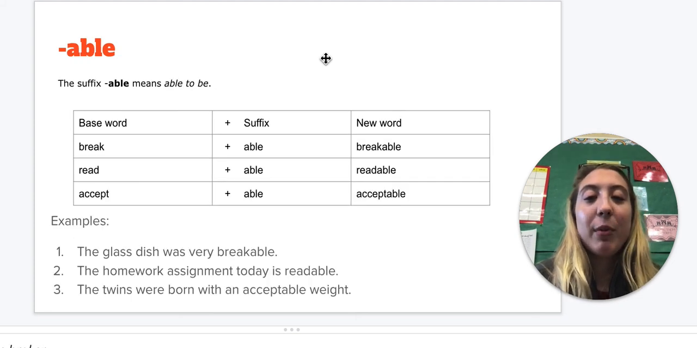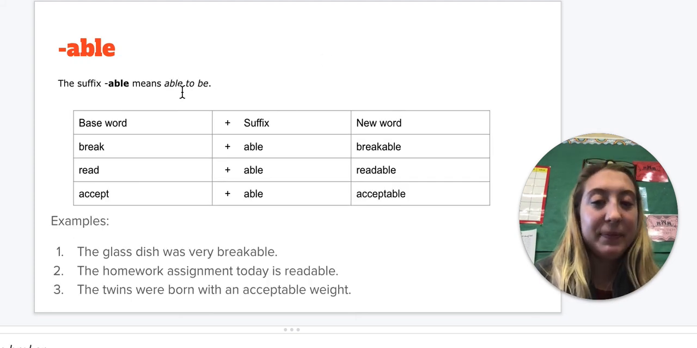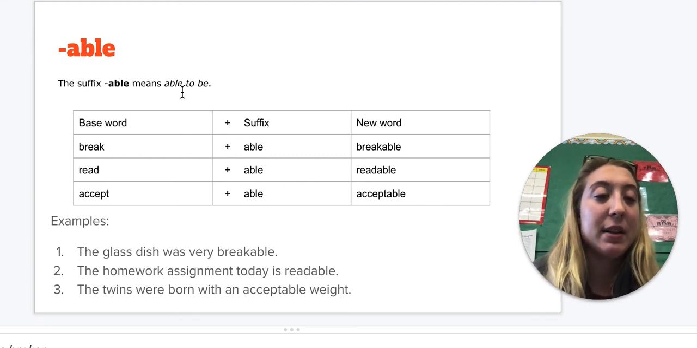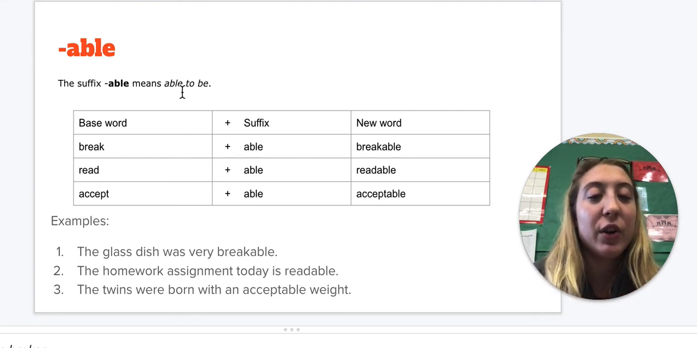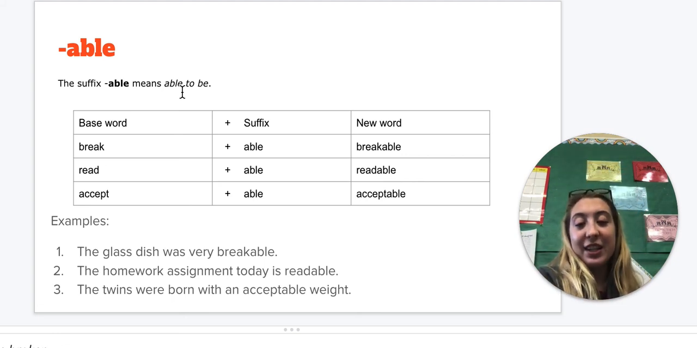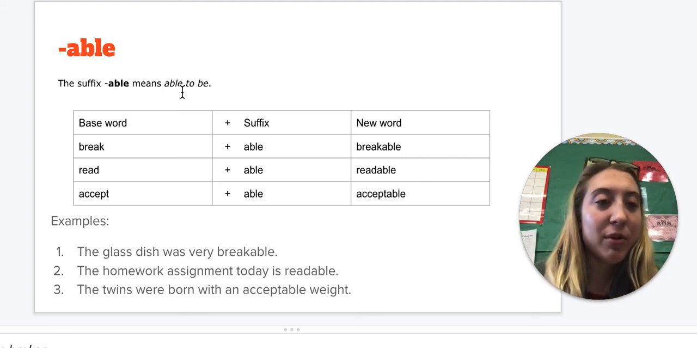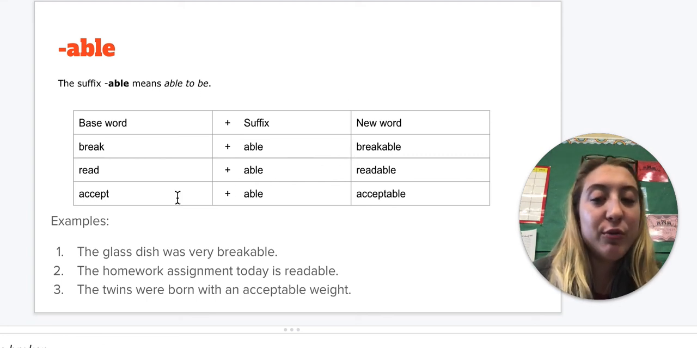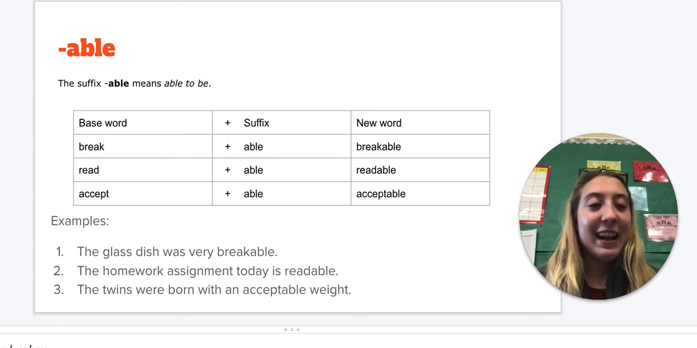And then able, remember, it means you're able to be. If I say something is breakable, as a quick review, it is able to be broken. If I threw that glass dish on the ground, it's breakable, right? Glass is going to shatter if I throw it on the ground. So able to break.